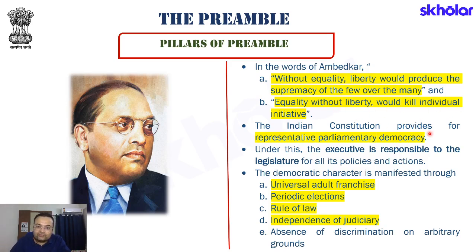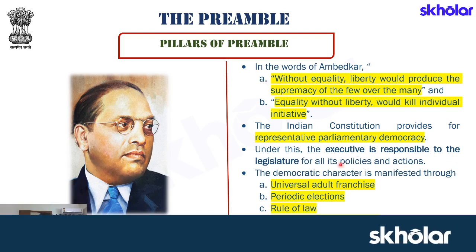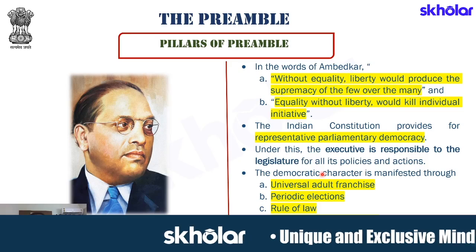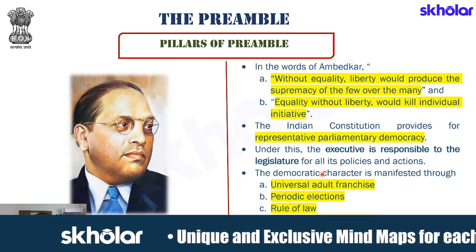Indian Constitution provides for representative parliamentary democracy, something that we know, that in India we have a parliamentary democracy and it is a representative parliamentary democracy. We elect our representatives, they become a part of the parliament and then they legislate laws for the betterment of the society. Under this, the executive is responsible to the legislature, because the executive will be formed by that party which has the maximum number of legislators.